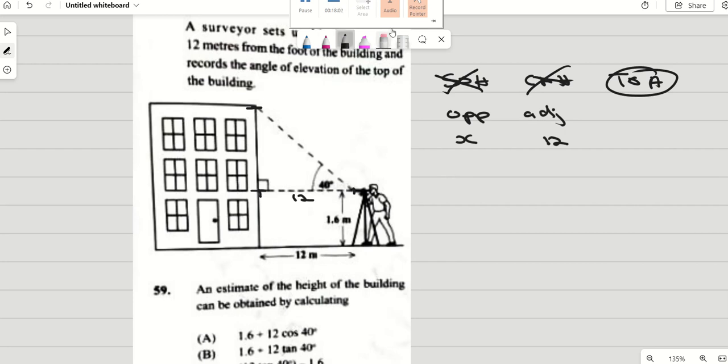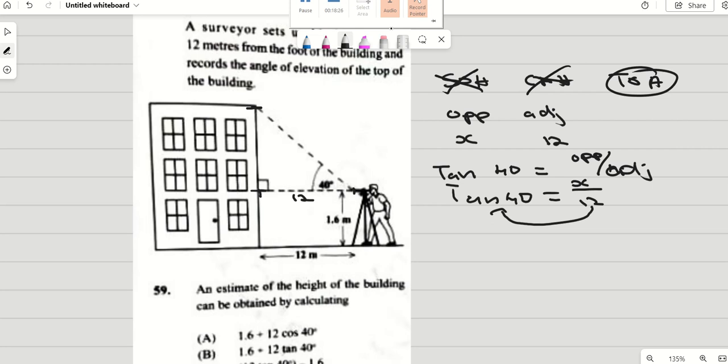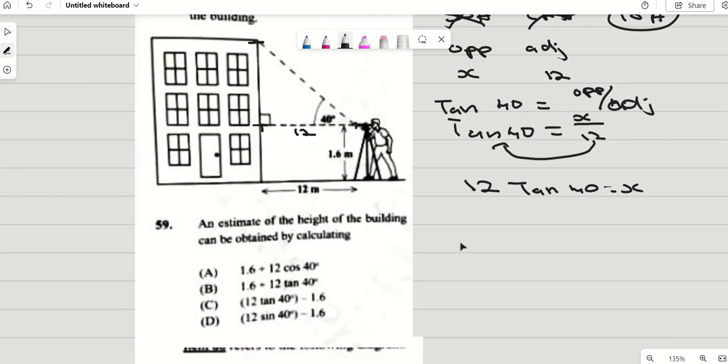Let's put what tan is equal to. So tan 40 is equal to opposite over adjacent. Your opposite is x because we don't know the value, over adjacent, which is 12. We want to find what x is. So you carry across 12, so that's 12 tan 40 is equal to x. So that is what x is equal to. So you're looking for 12 tan 40.